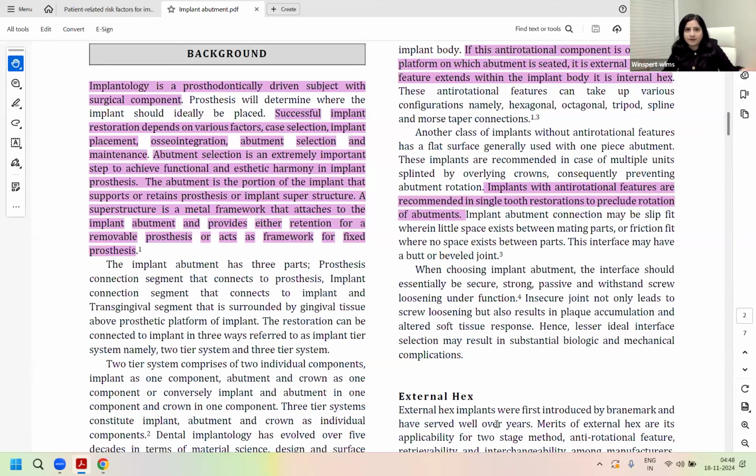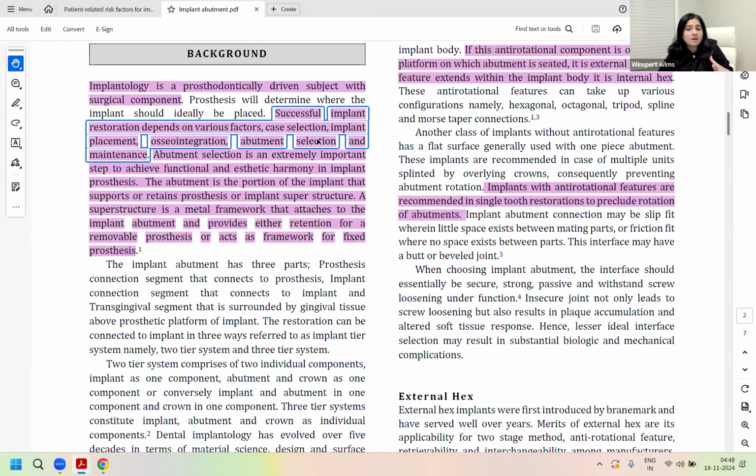That is the crucial area where the majority of the questions would be coming from. So all the factors on which the implant success depends are your case selection, implant placement, osseointegration, abutment selection, and maintenance. As I said, the implant placement and osseointegration is majorly in the surgical phase, but the case selection is definitely ADC's crucial topic.